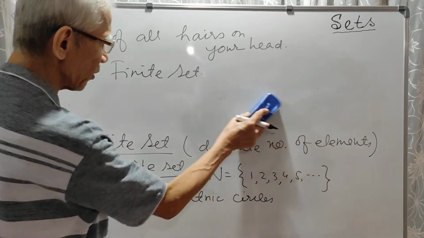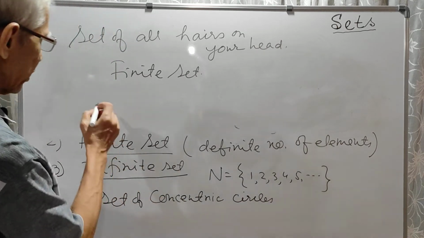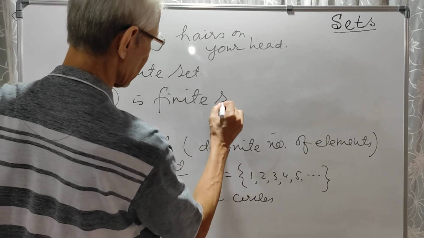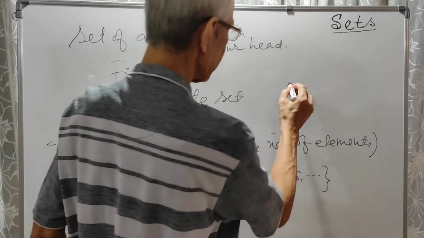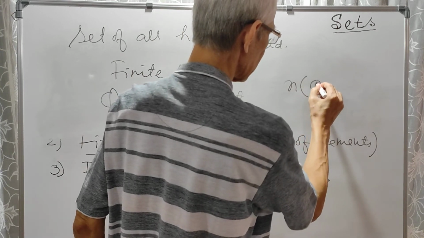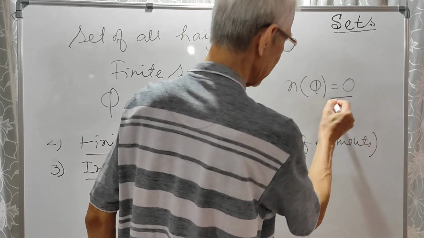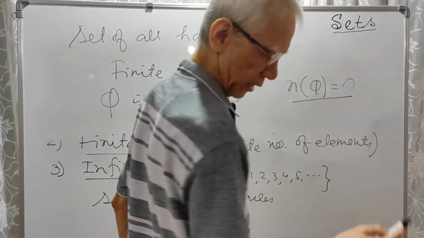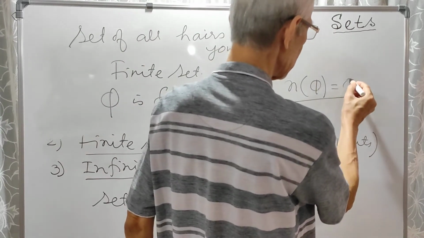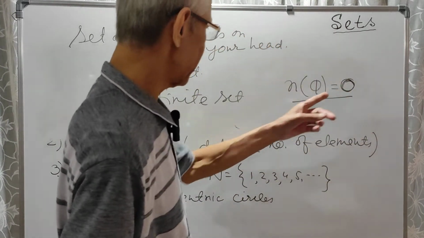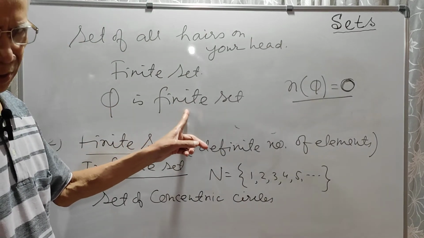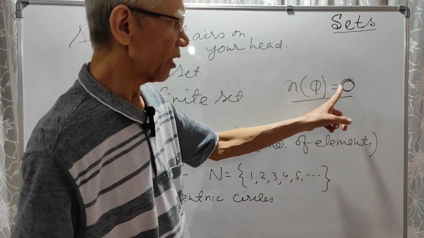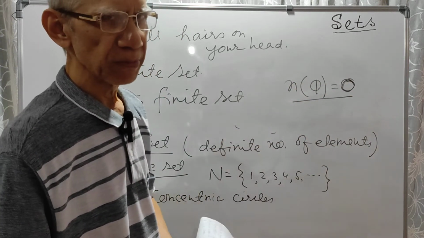Then null set is also called finite set. So null set is finite set. Because it has a definite number. The number of elements of null set is what? 0. It has a definite number of elements. How many elements? 0 elements. Now 0 is a definite number. So null set is a finite set. Why? Because the number of elements in a null set is 0, and 0 is a definite number.